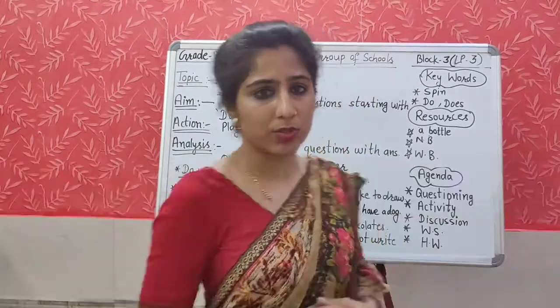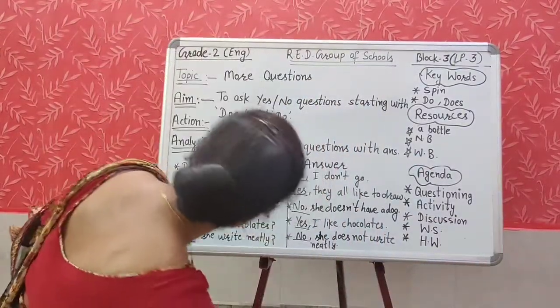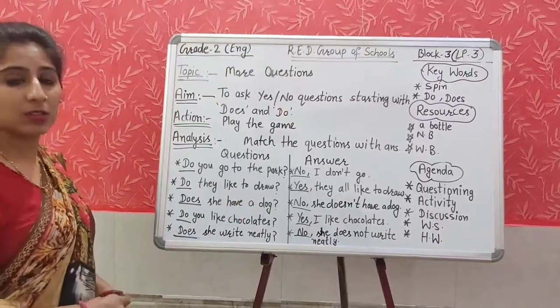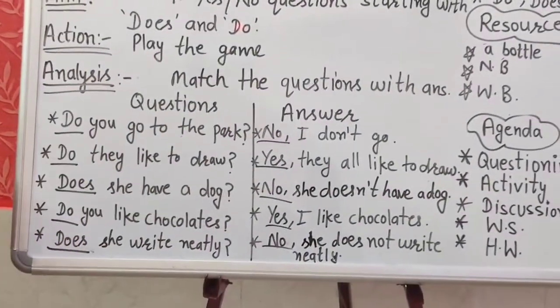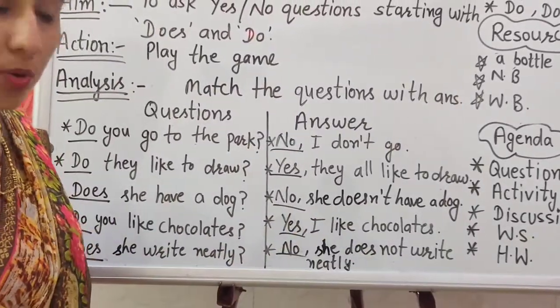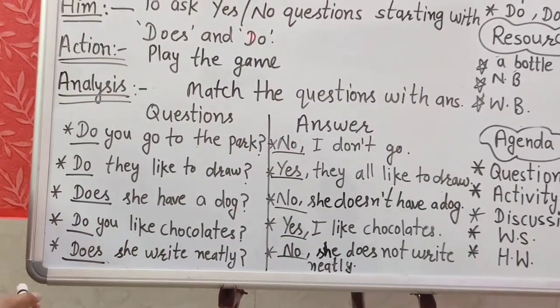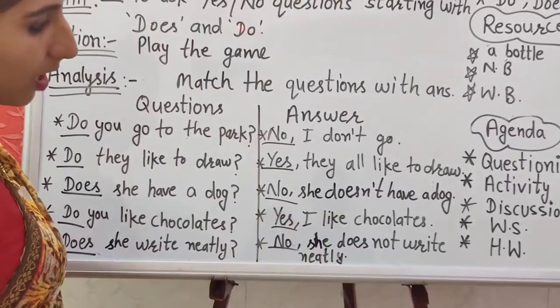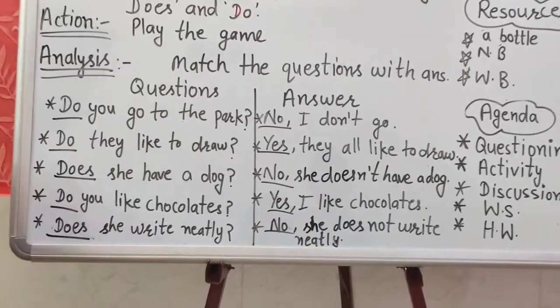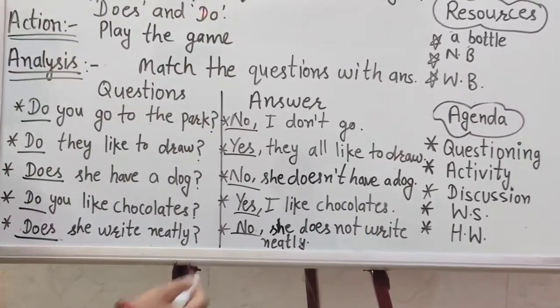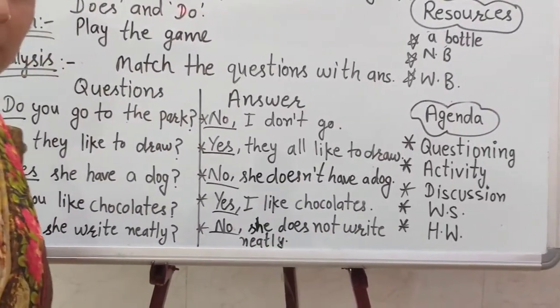Now have a look at these questions. Do you go to the park? No, I don't go. Do they like to draw? Yes, they all like to draw. Does she have a dog? No, she doesn't have a dog. Do you like chocolates? Yes, I like chocolates. Does she write neatly? No, she doesn't write neatly.